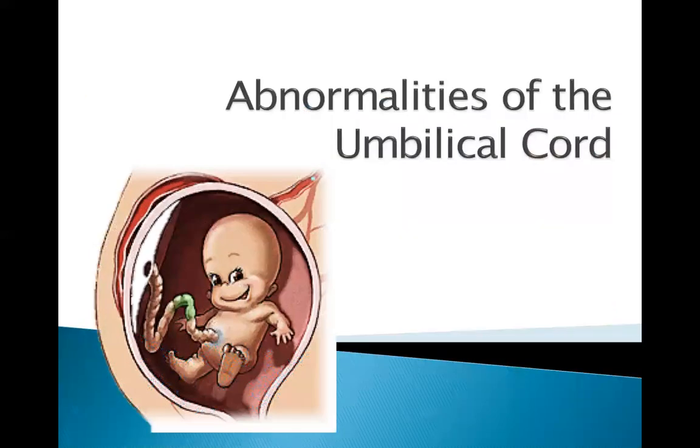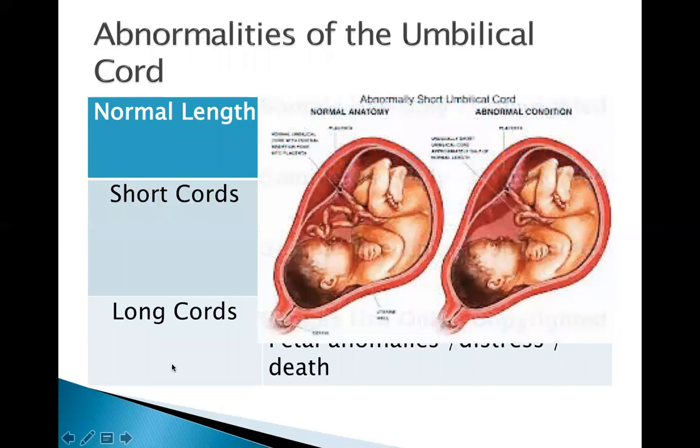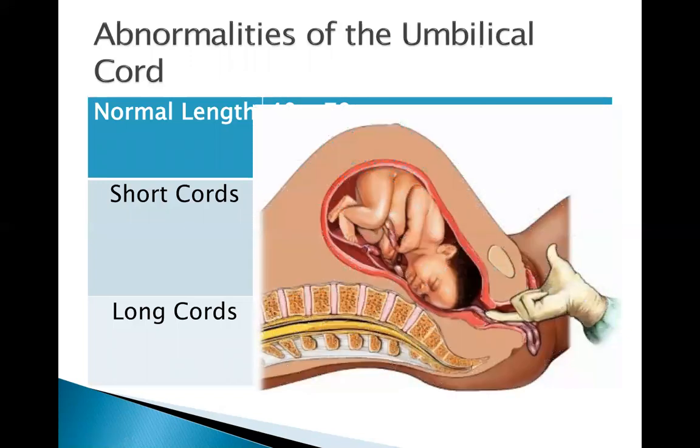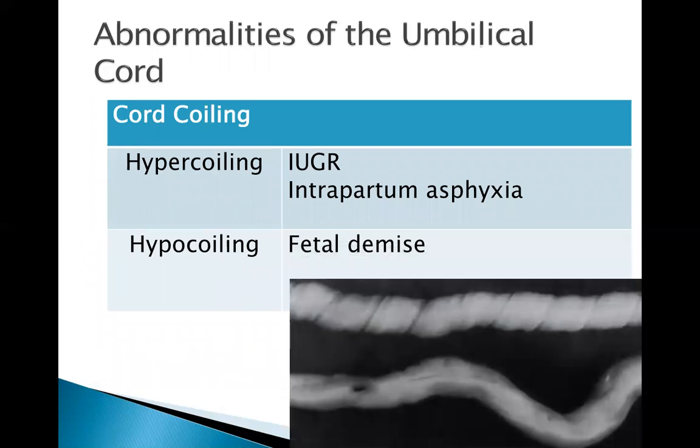Let us now go to the abnormalities of the umbilical cord. Please remember that the umbilical cord has 3 vessels. How many arteries, how many veins? We will discuss it during our meeting. Here is the normal length. Problems that can occur when there are short cords are the following. Problems that may occur when the cords are very long are the following. Problems can arise when there is hypercoiling or hypocoiling of the umbilical cord.